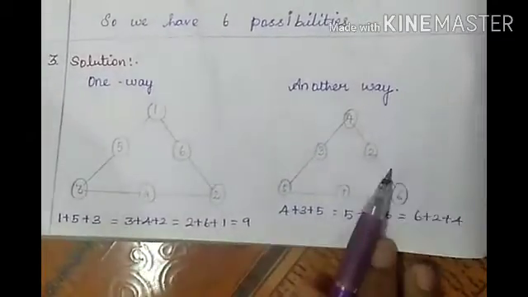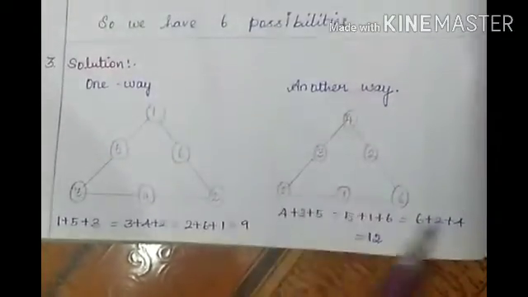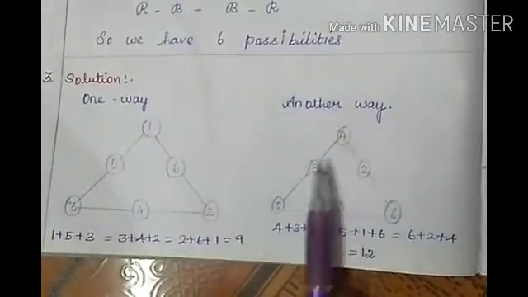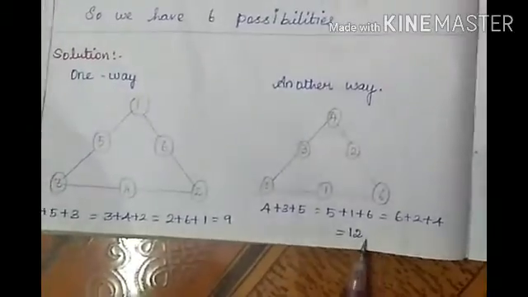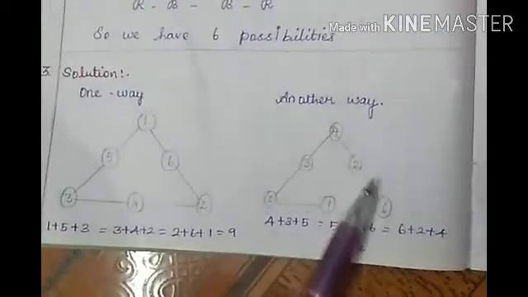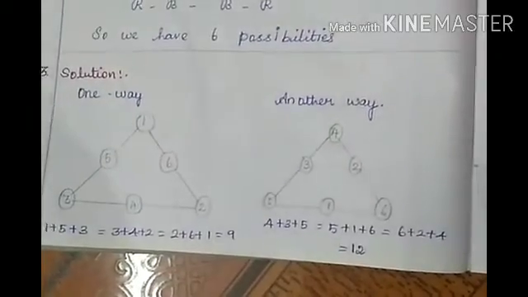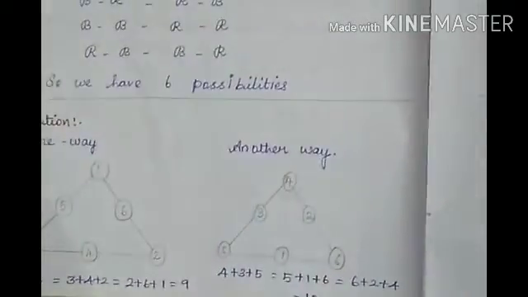Or another way we can draw this magic triangle. So this is another possibility. See, 4 plus 3 plus 5 is 12, and again 4 plus 2 plus 6 is also 12, 5 plus 1 plus 6 is also 12. So this is another way. Have you understood, children? Now we will go for the fourth question.